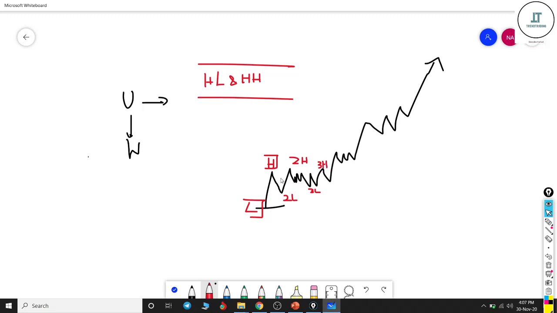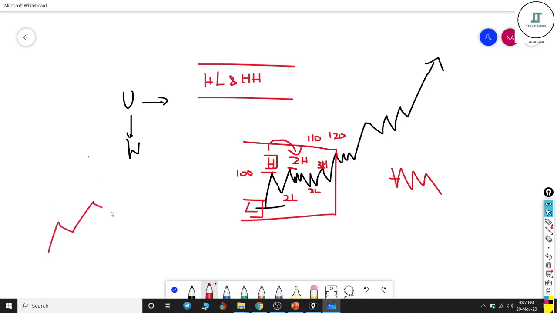Look at the overlap. Compared to the first high and second high, the difference is very small. If the first high in this case is at a stock price of 100, the second high is formed at 110, and the third high at 120. Very much overlapping. In a congested zone, price is making higher highs and higher lows with a very small range.